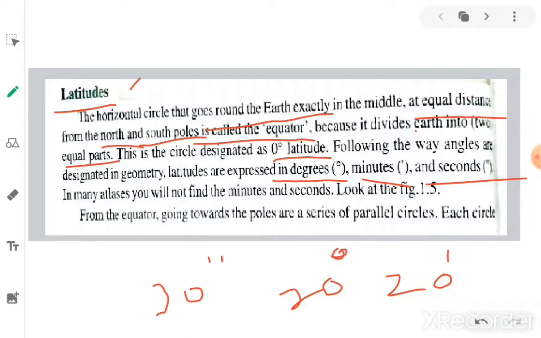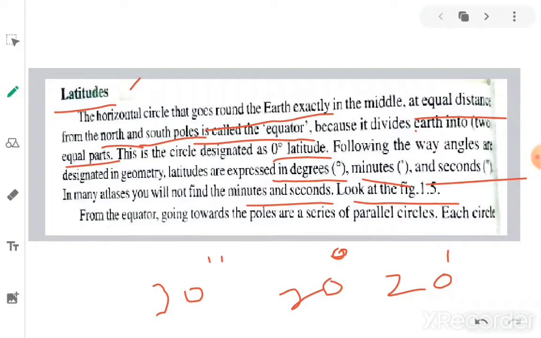In many atlases you will not find the minutes and seconds. If you observe an atlas, the book atlas means the book of maps, they mostly won't mention minutes and seconds, only degrees. Look at figure 1.5. This is shown on the next page to help you understand.